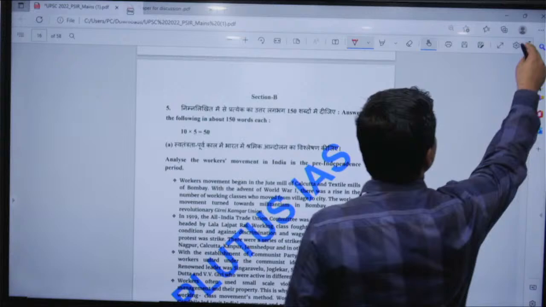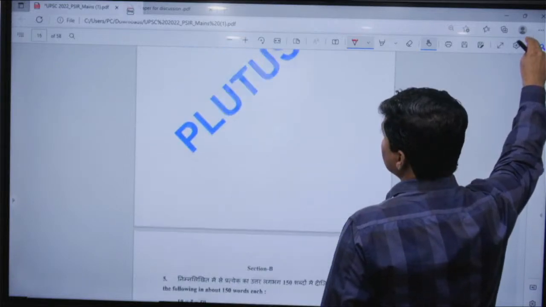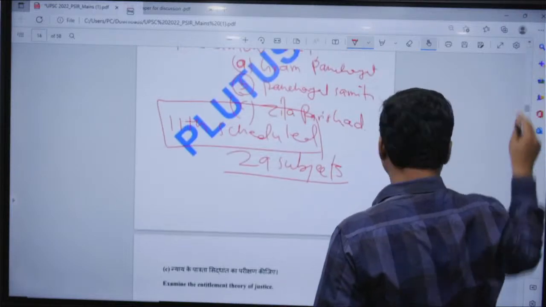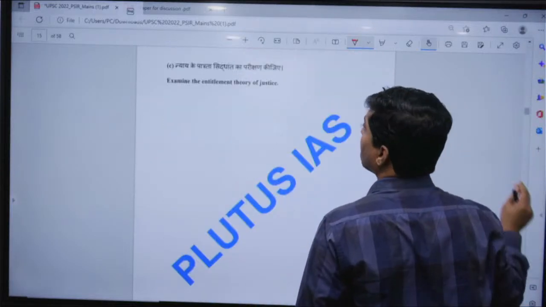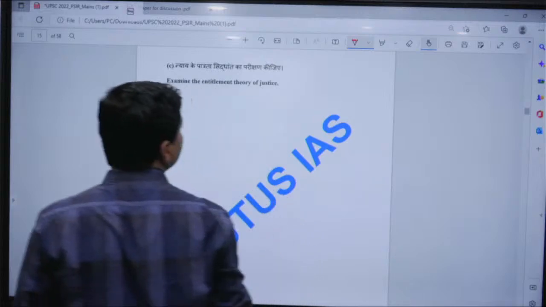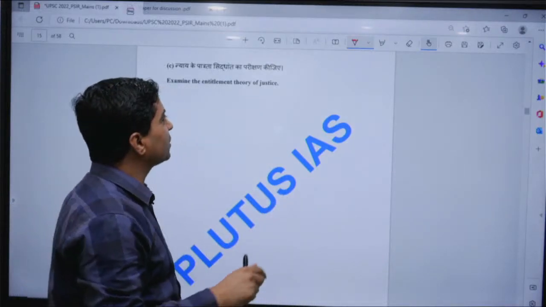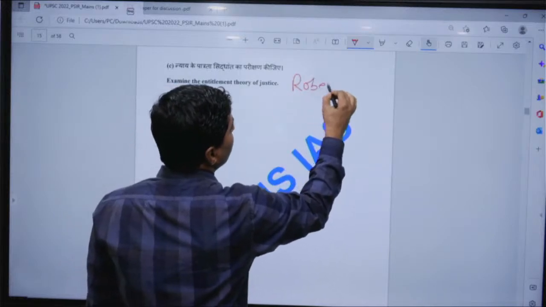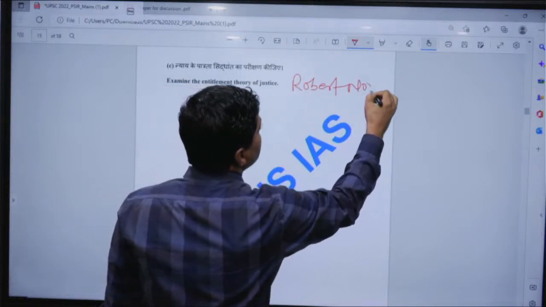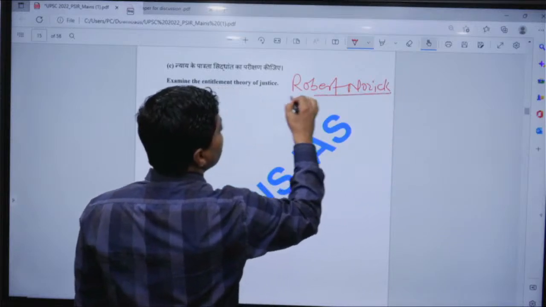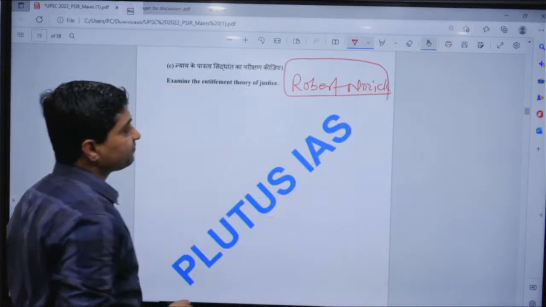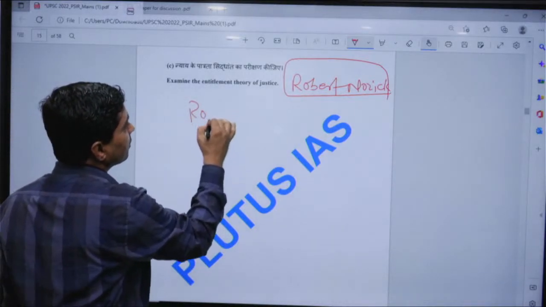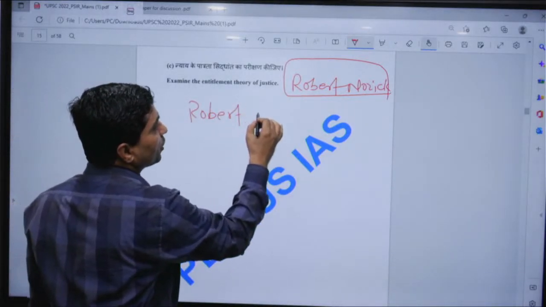Now come to the next question. Here, yeah, this is a question: Examine the entitlement theory of justice. It's a very easy question. Everyone knows Robert Nozick has given the theory, right. Now one should introduce Robert Nozick first,